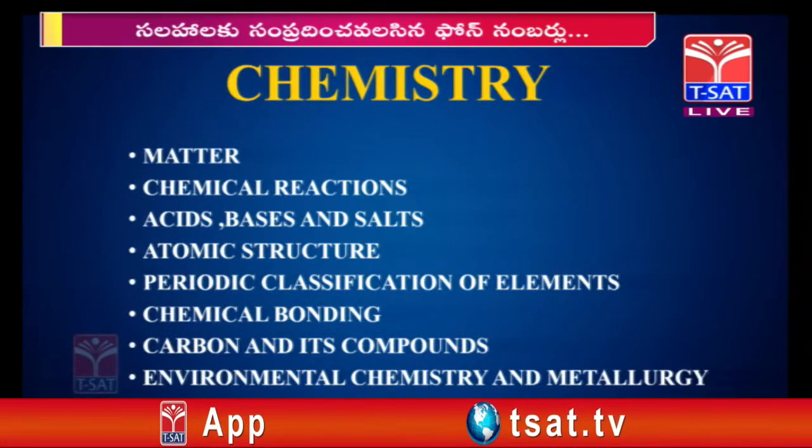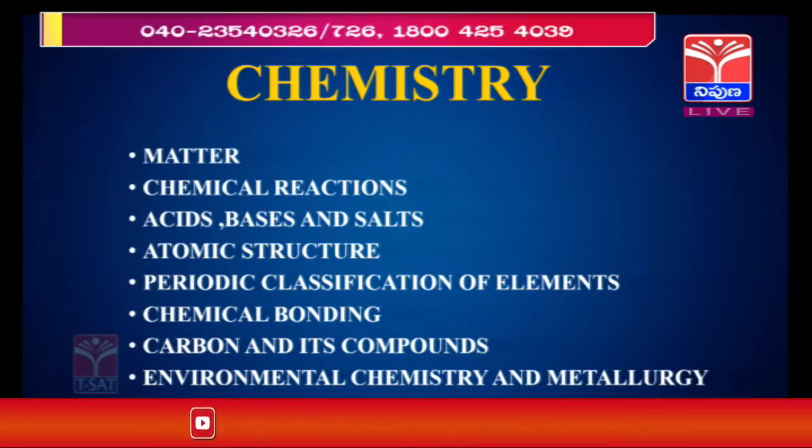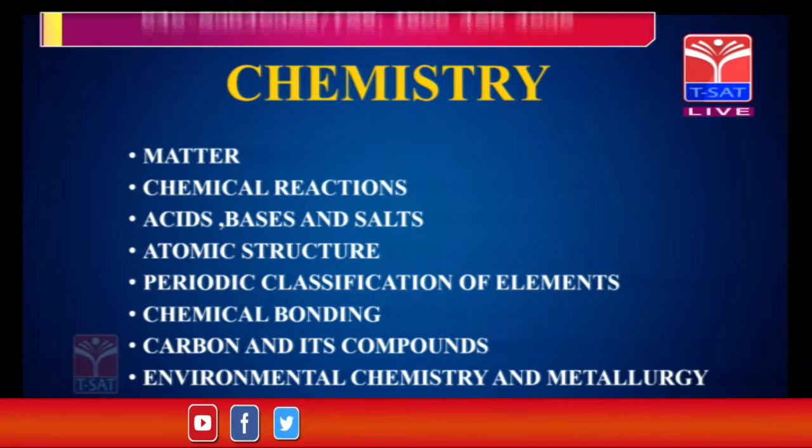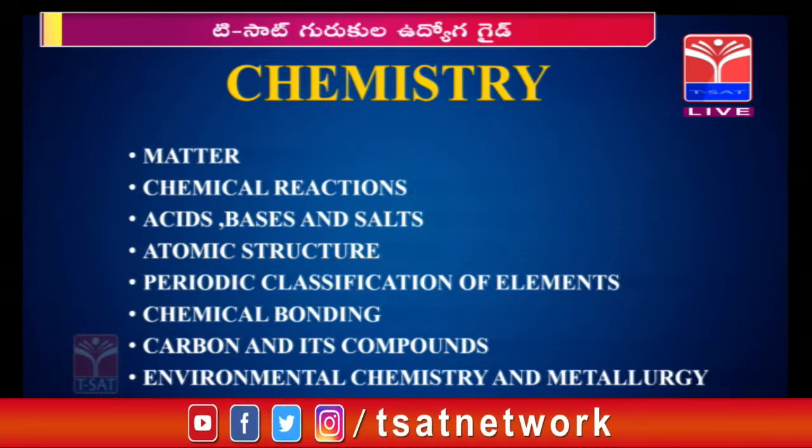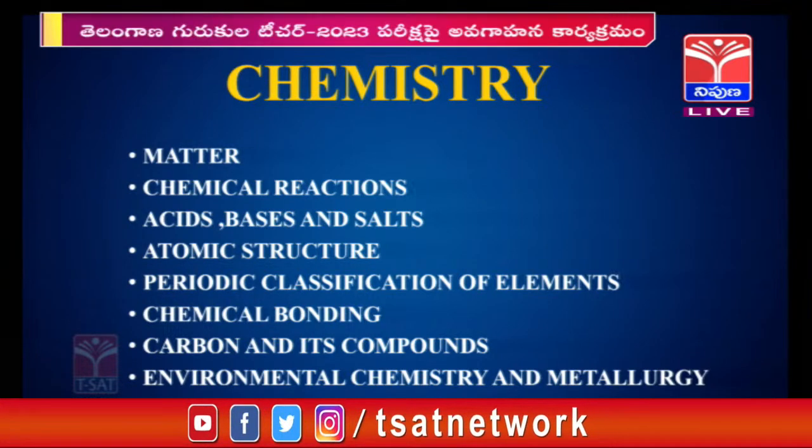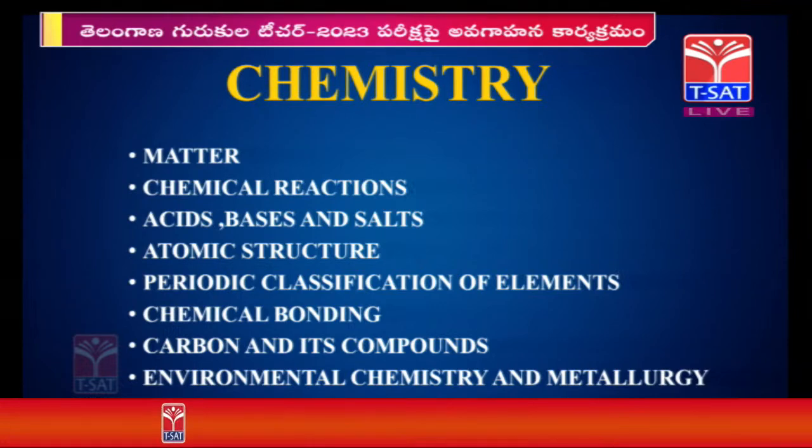So, chemistry. In the chemistry syllabus, matter, chemical reactions, acids, bases and salts, atomic structure, periodic classification of elements, chemical bonding, carbon and its compounds, and environmental chemistry and metallurgy are given. So, this is from basic to standard level, up to intermediate level preparation is enough for the preparation of chemistry. Let us go through the first physics topic, units and measurements.